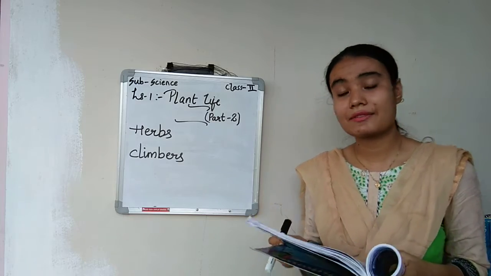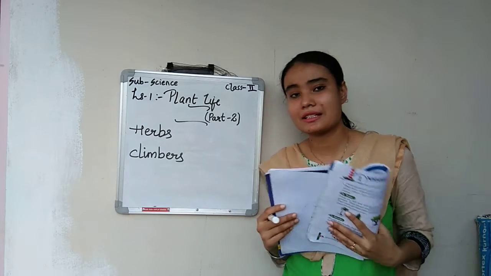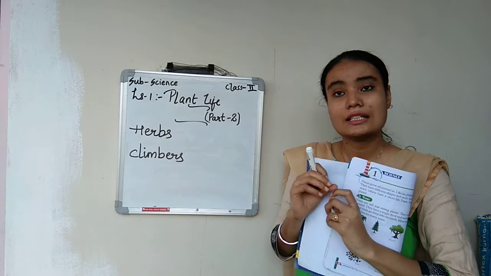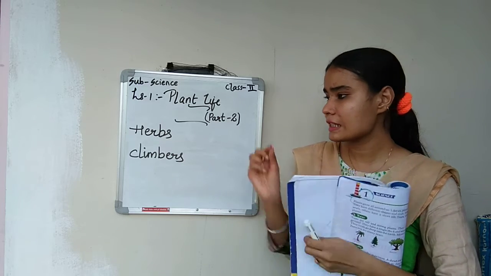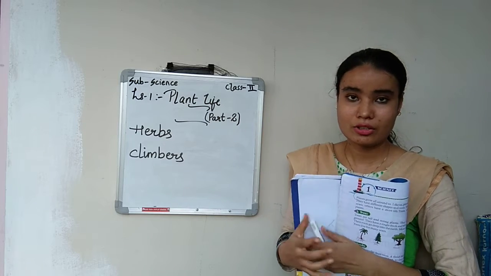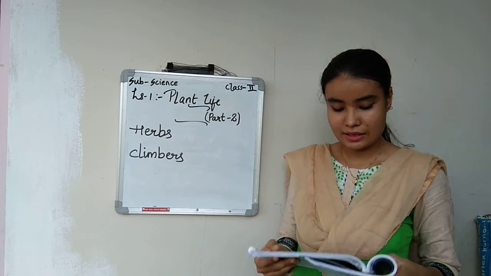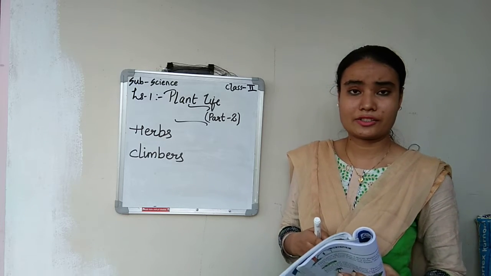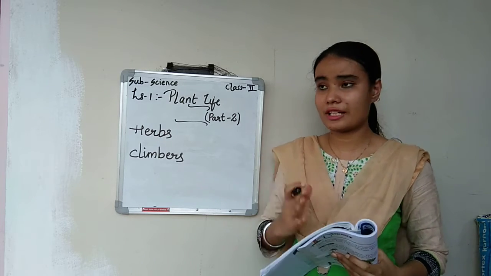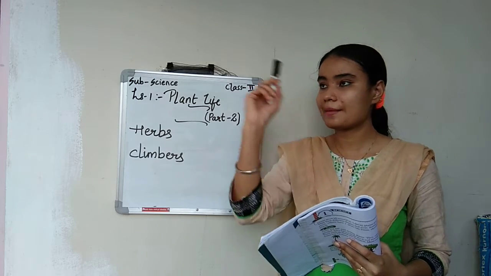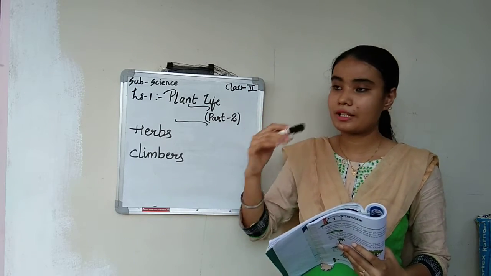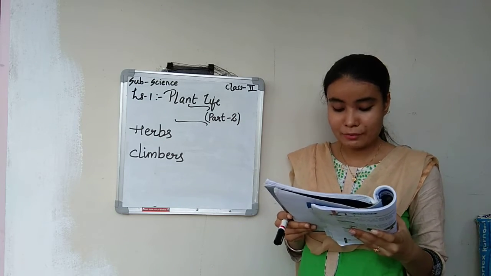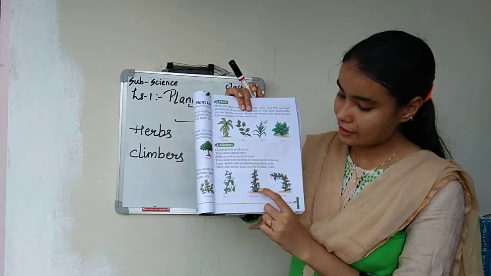Climbers have a very weak stem. Very weak in the sense, अगर कोई तेज हवा आ गई, तो हो सकता है कि climber का stem टूट जाए. Or it can easily be broken with our hands. That's why climbers' stems are very weak and they cannot stand erect. Erect means straight. Climbers cannot stand straight. They can just climb, roll on and climb from one part to another. So they need a support to stand, and what support do they take?